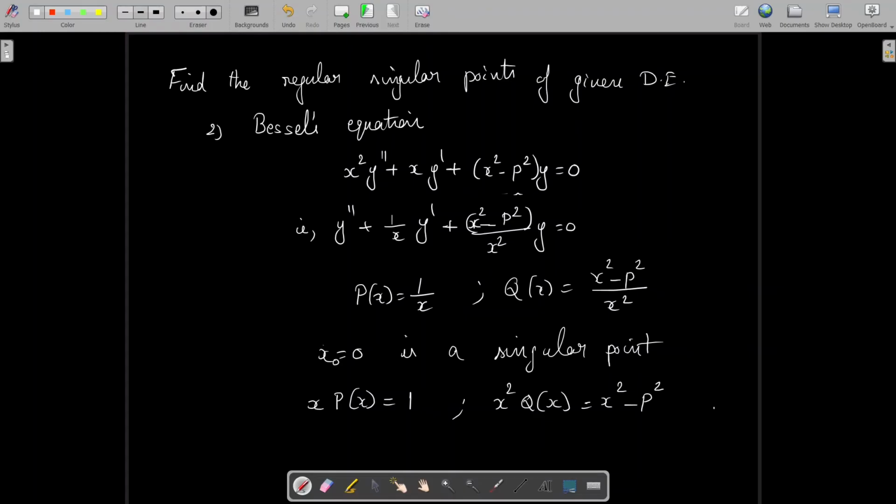Okay, so both these, 1 and x square minus p square, are analytic at x equal to 0. These two functions are analytic at x equal to 0. Therefore x equal to 0 is a regular singular point of this equation. So Bessel's equation has one regular singular point.